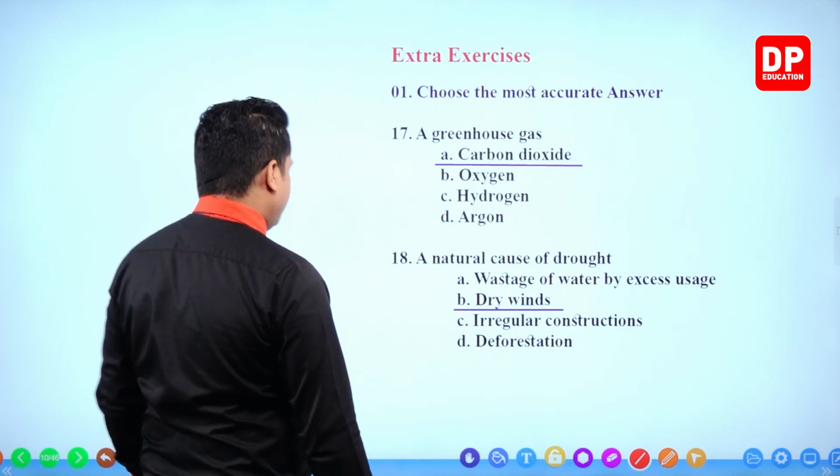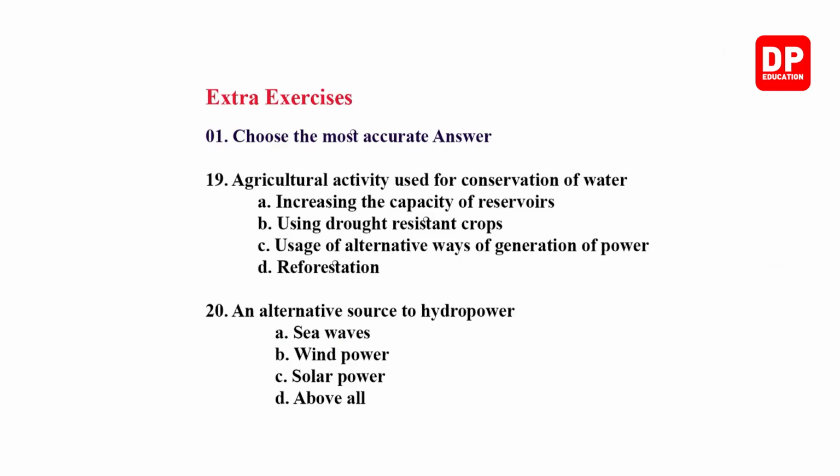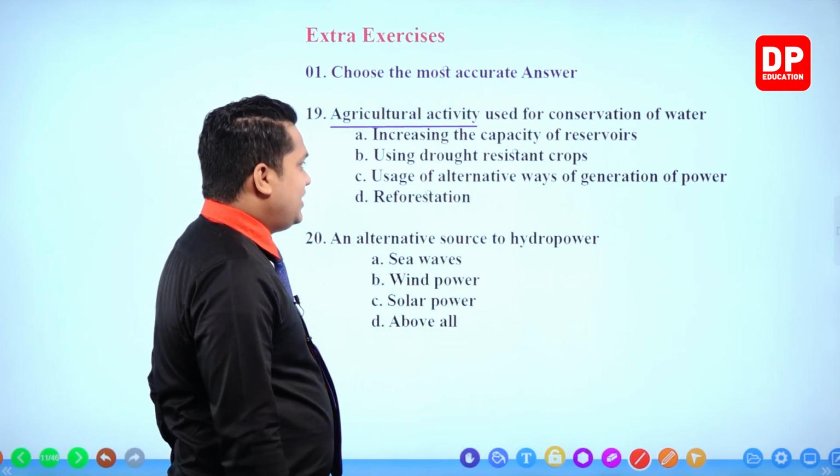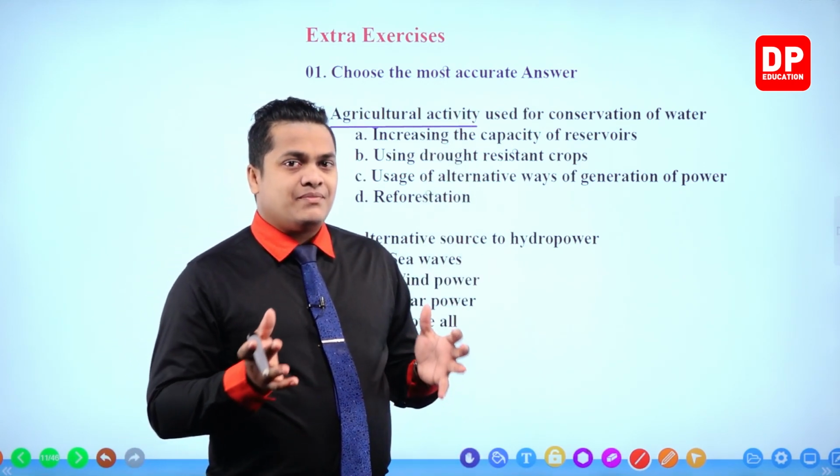Okay, next: agricultural activity used for conservation of water. Increase in the capacity of reservoirs, use of drought-resistant crops, usage of alternative ways of generation of power, reforestation. If it is an agricultural activity, it should be related to a crop or something like that.